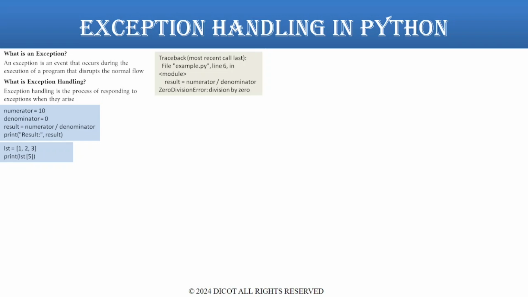The IndexError will cause the program to crash, and you will get a similar output, but this time with an IndexError. Note, in both the cases the program crashed and did not terminate gracefully. Now, can we rewrite this code in such a way so that the program terminates gracefully? Yes. This is achievable using a mechanism called exception handling.